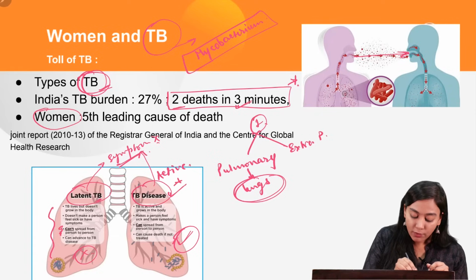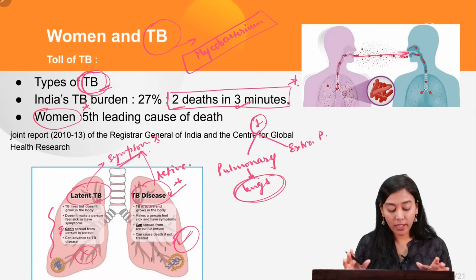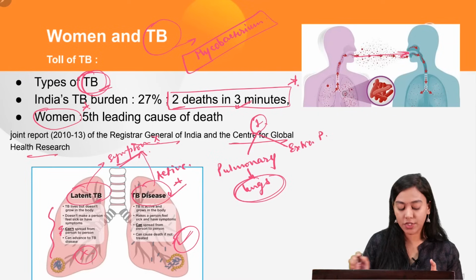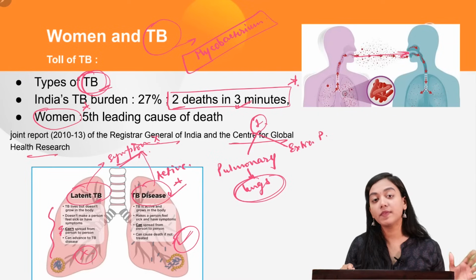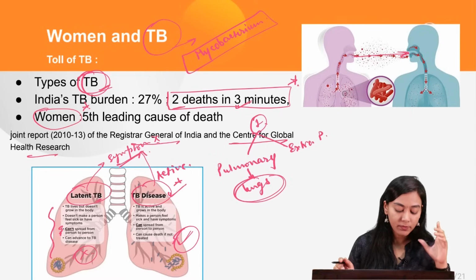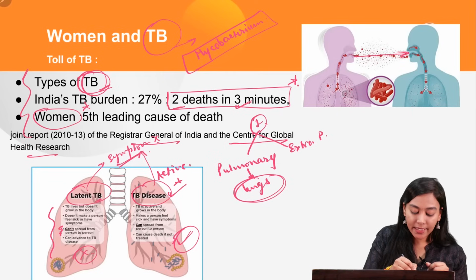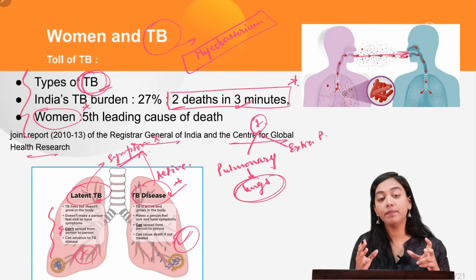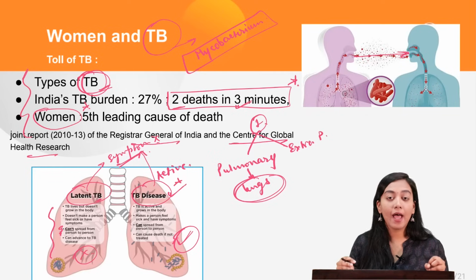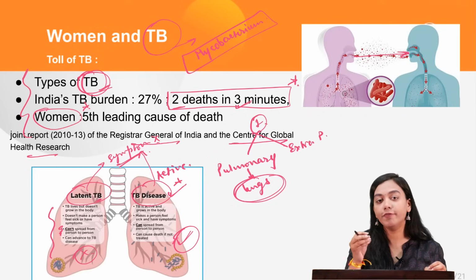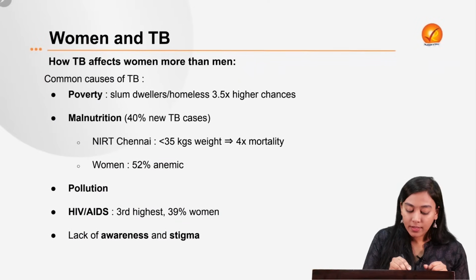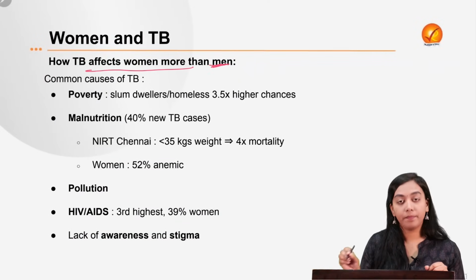It is more grave when it comes to women. According to a joint report of the Registrar General of India and the Center for Global Health Research, it is the fifth leading cause of fatality or mortality in women. So again, we need to study in depth the correlation between why it mostly affects women in India and why they are more susceptible to the fatalities caused by it. Now, how does it affect women more than men?